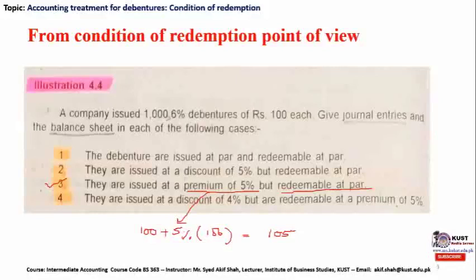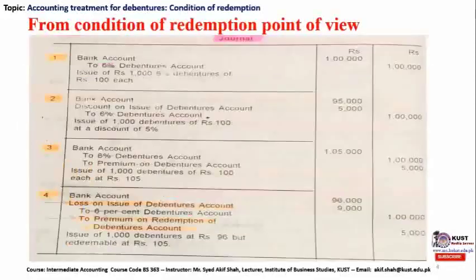So a 100 rupees debenture by the company has been issued at the rate of rupees 105, but at the time of redemption the company's liability will be only 100, which is the par value. So what the company has realized, we can see in the next transaction. This is transaction number 3.